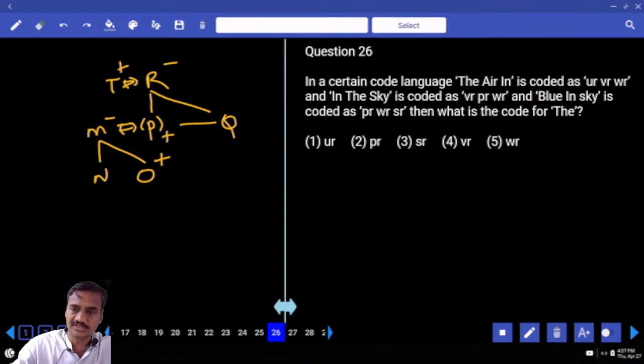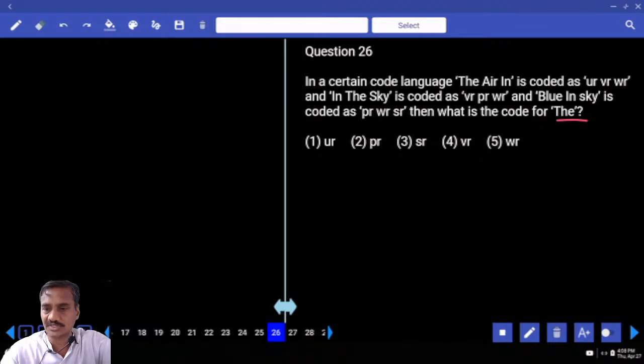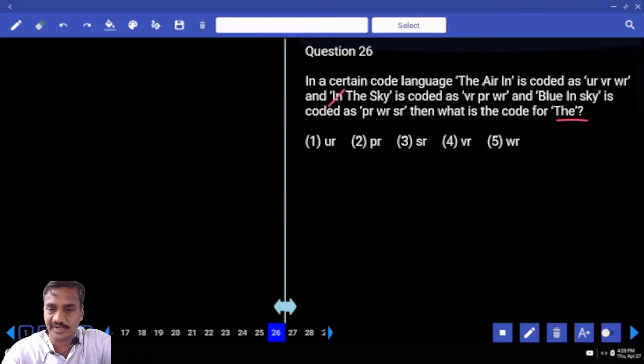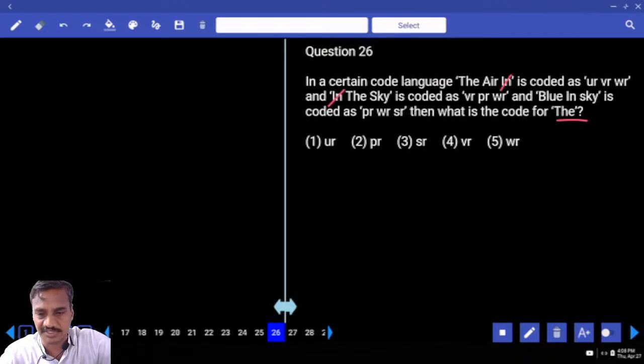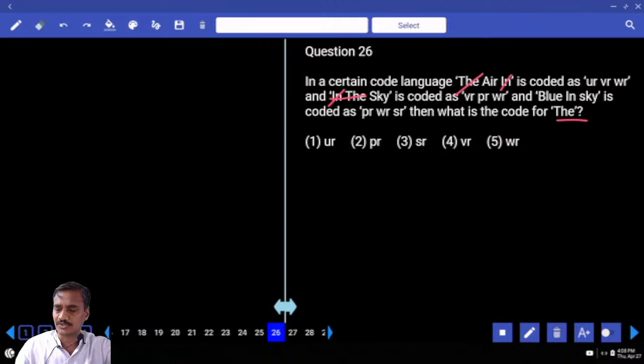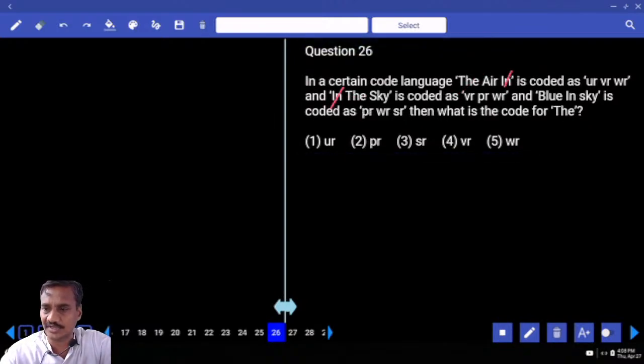Then next one, 26. What is the code for the word the? Now tell me what is the code to the word the here? Now where is this the air in? Now in is the word that is common, isn't it? Next one, blue in sky. Blue in sky and the and sky. Now in and the are the two words that are common. And what is left over here? Here, in is here, in is here, in is here. In is common in all the three.